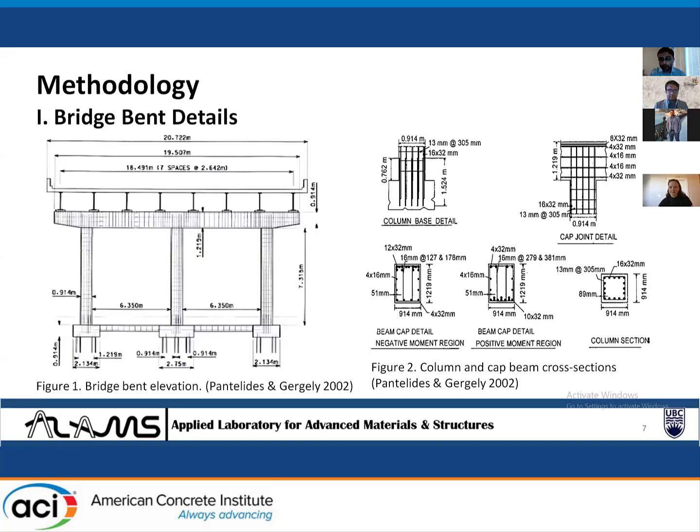Even if the column cross section is rectangular or square, for this study, an equivalent circular cross section was used.